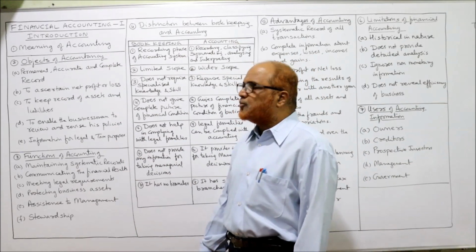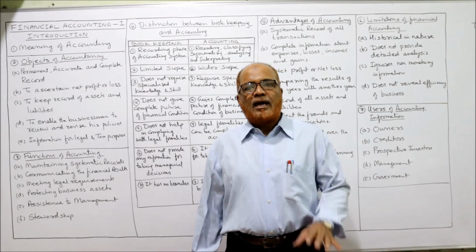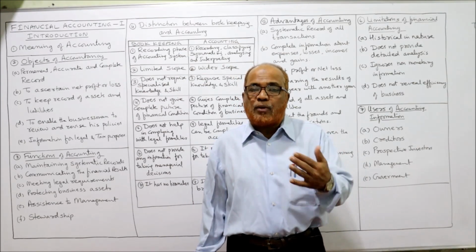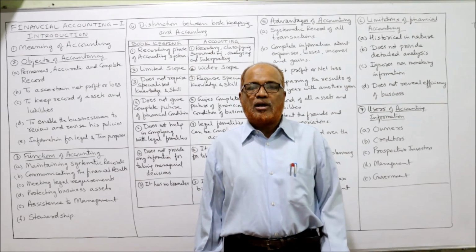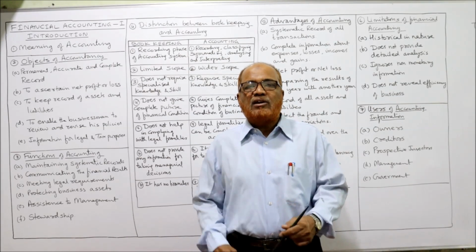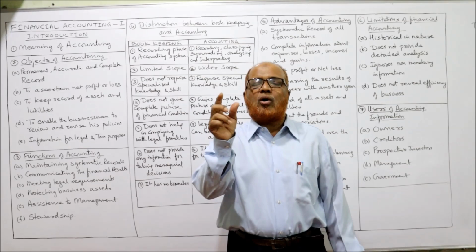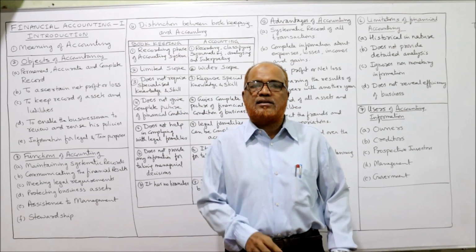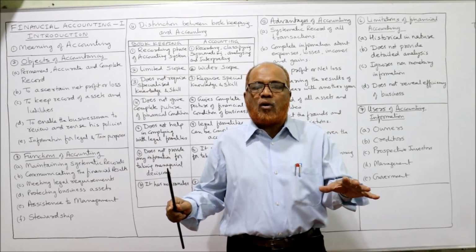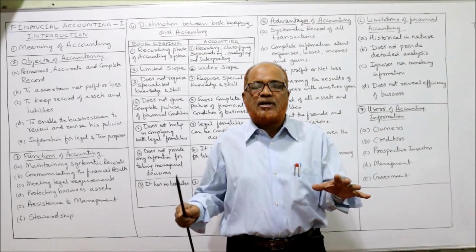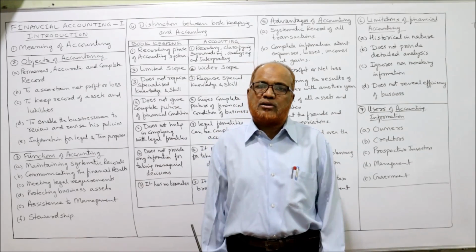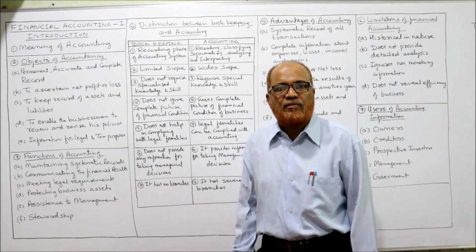Secondly, to ascertain net profit or net loss. Every business wants to find out whether our business is earning profit or incurring loss. So how can we find out? If we systematically record all the expenses, losses, incomes and gains, if we keep a record of all these items, then we can easily find out whether our business is earning profit or incurring loss. That is also one of the objectives.